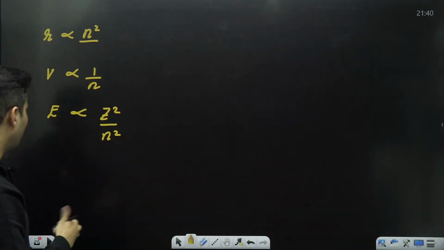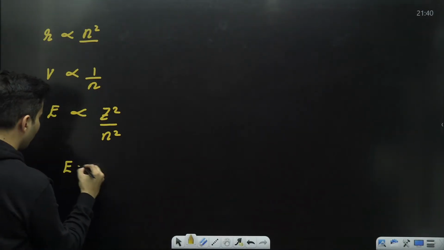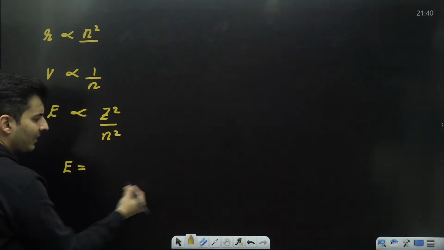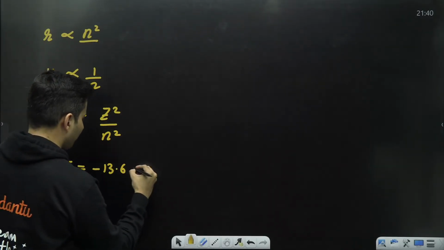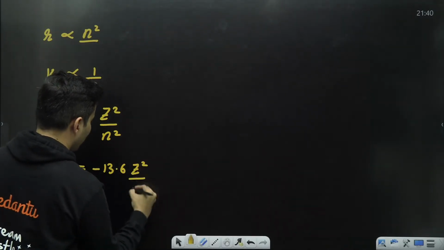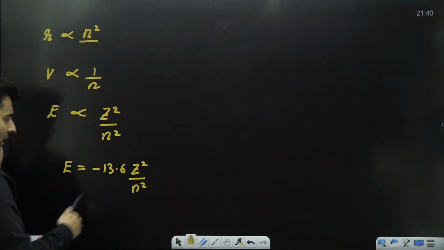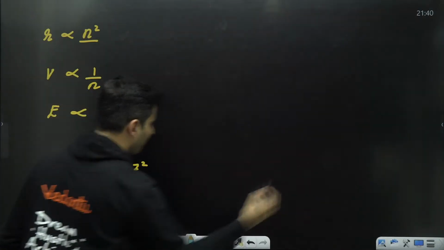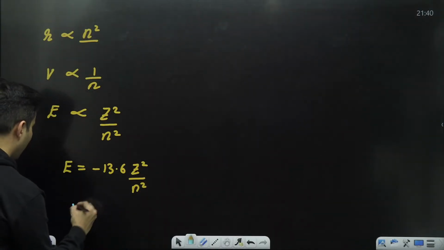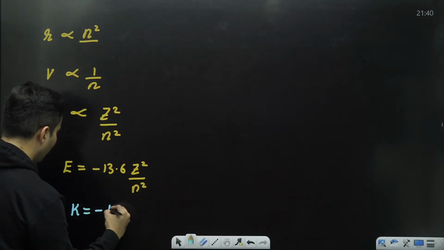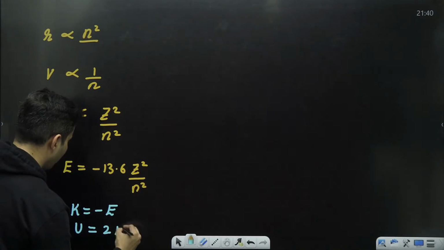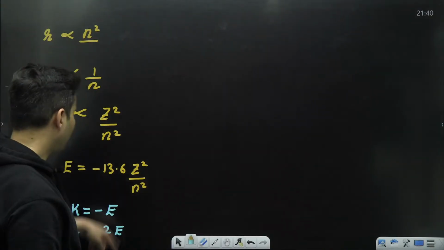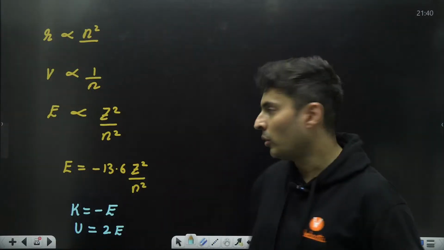Specifically, the energy formula is very important for any electron in the orbit, which is minus 13.6 z square by n square. Over here, you should know that the kinetic energy is the negative of the total energy, and the potential energy is 2 times the total energy. These are two additional formulas which you should know.